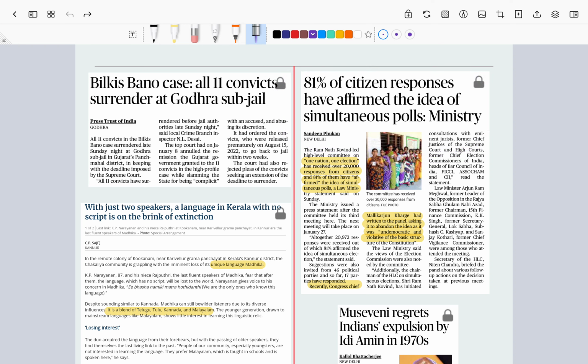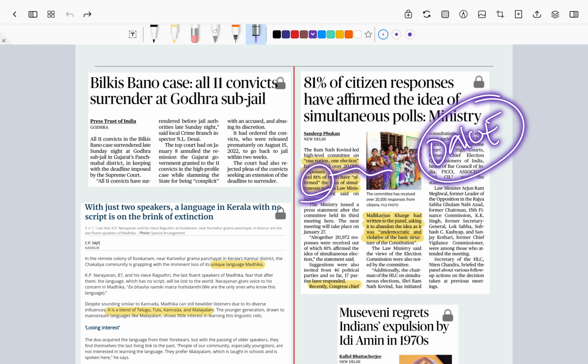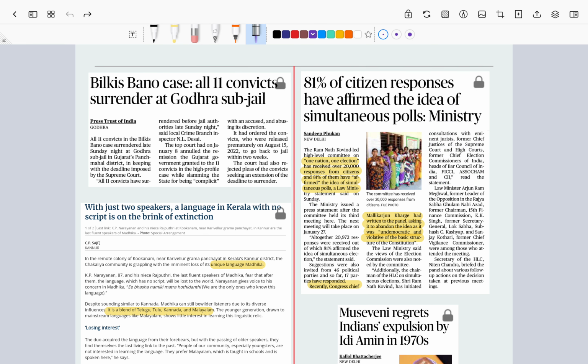The next article is also related to yesterday's news, a continuation: a committee was formed to study One Nation, One Election. Right? The committee was formed under the former president, Ram Nath Kovind. Now he has received around 20,000 suggestions from the people, and 81% of the people voted in favor of One Nation, One Election. Right? And we have also seen that Congress president Mallikarjun Kharge commented that this is undemocratic, or against the basic structure doctrine, etc.